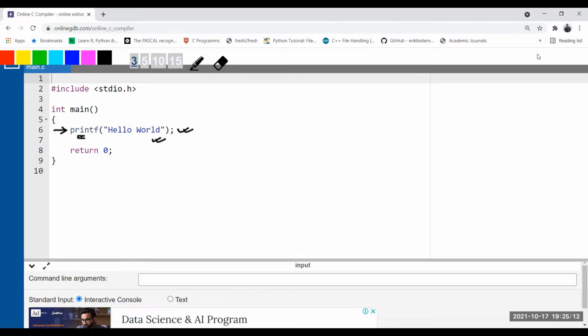Now suppose you're going to build the logic to check whether a given number is prime or not, and you're going to check it for n number of inputs. Whenever you enter a number through the keyboard as input, it will tell you whether that number is prime or not. So the logic for checking the prime number needs to be repeated again and again. Again, we need to take the input. So now let me show you an example.